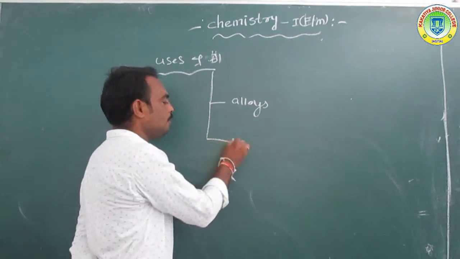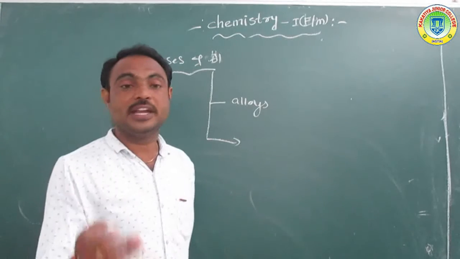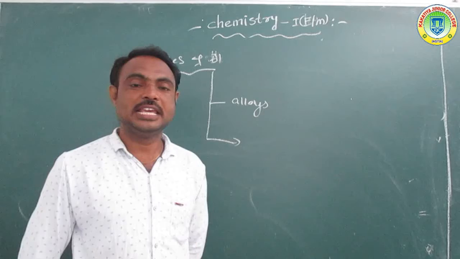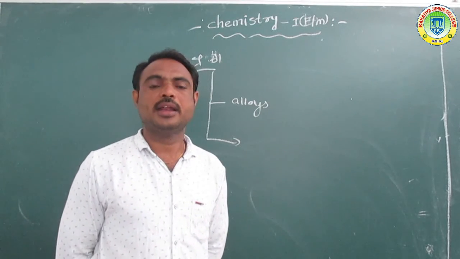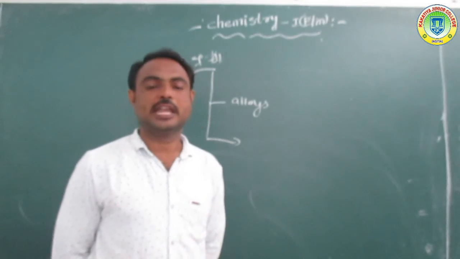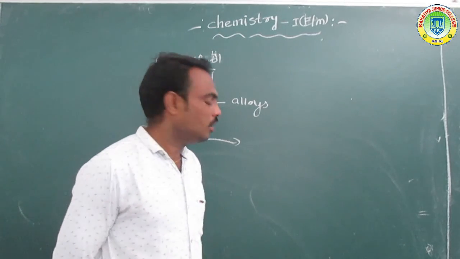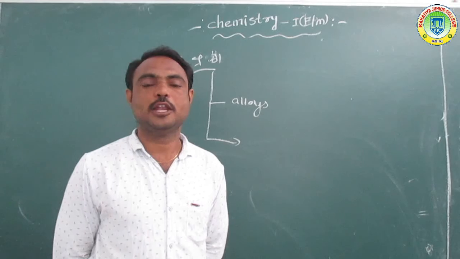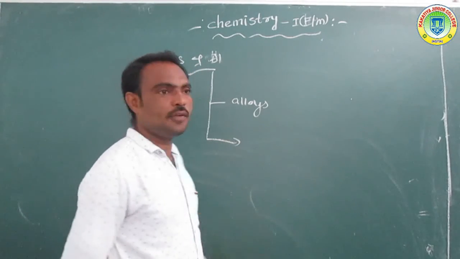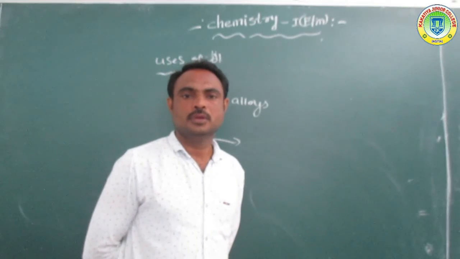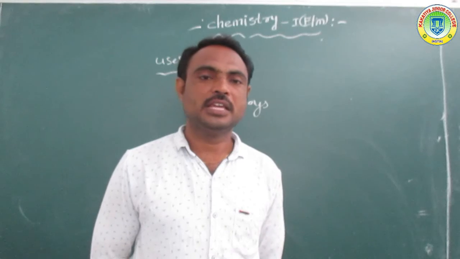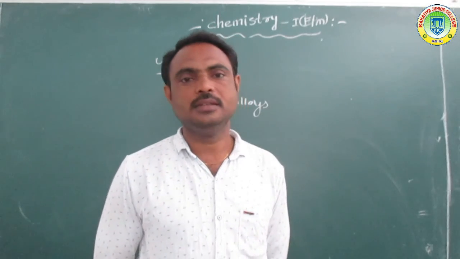Okay, so it is mainly used for the preparation of different types of compounds, like AlCl3 aluminum trichloride, or AlF3 aluminum trifluoride, or Al2O3 aluminum oxide. So all these compounds are formed from aluminum metal. Okay, so those are all the uses of aluminum. So this lesson is over. Next, we will discuss a further lesson.